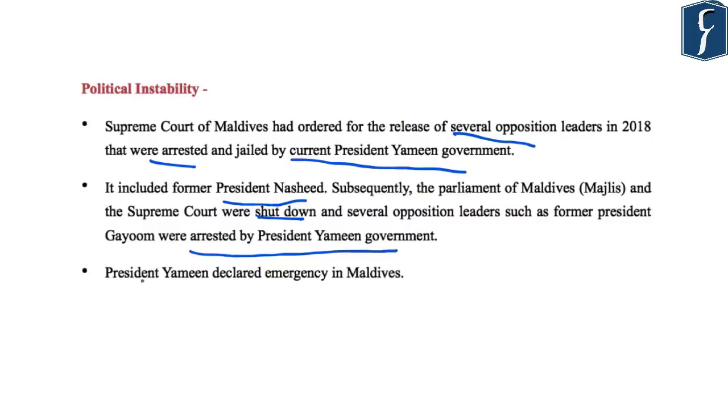The President Yamin government had further declared emergency in Maldives. So all these were leading to a political turmoil and political instability in Maldives. However, in the recently held election, the President Yamin government has been defeated by the joint opposition. So let us wait and watch how the political situation unfolds in Maldives after the victory of the joint opposition and the formation of a new government.